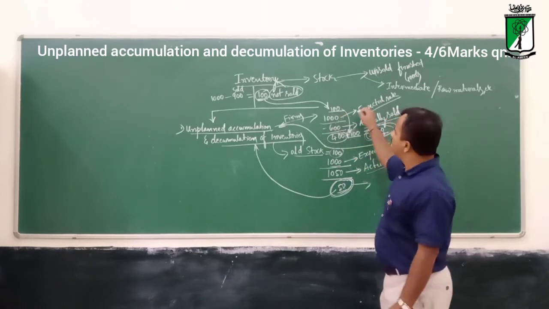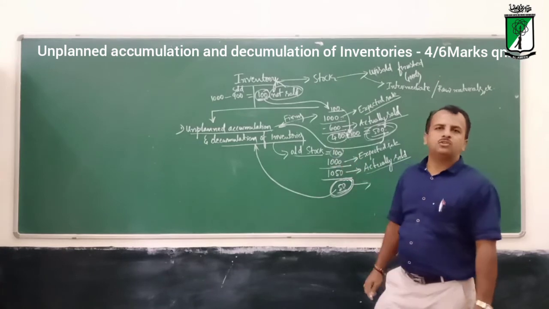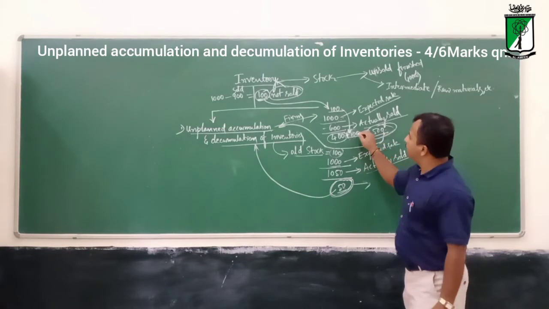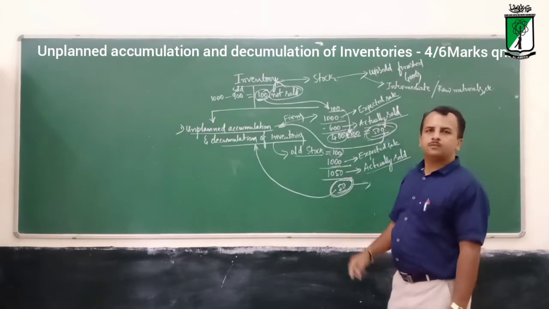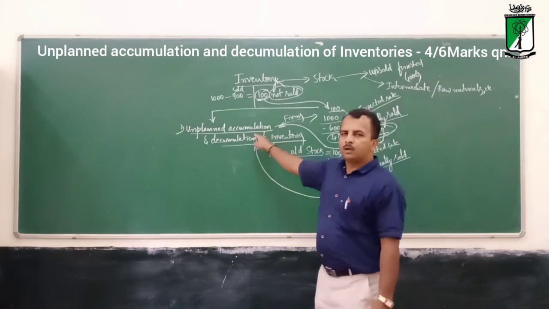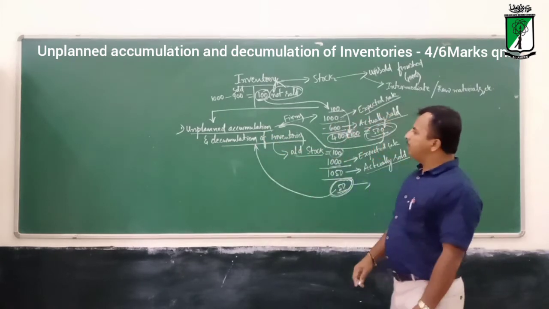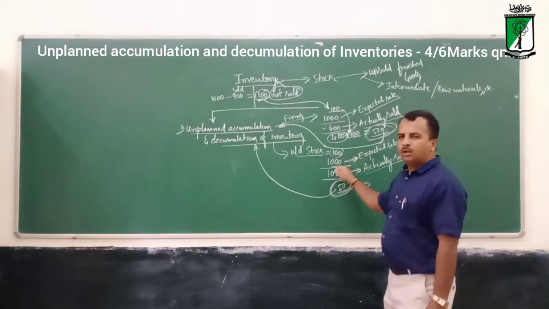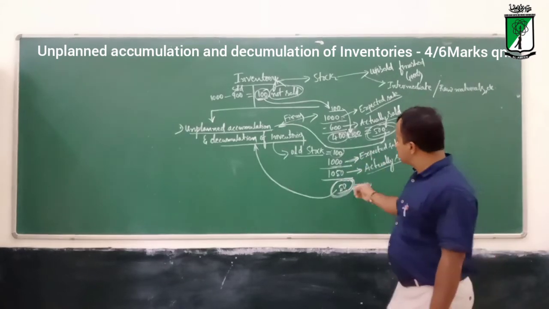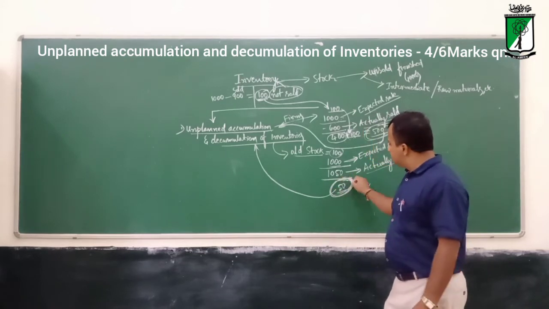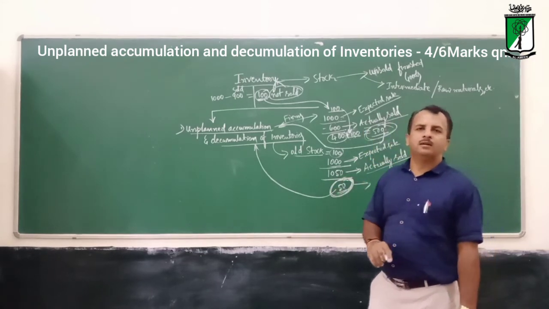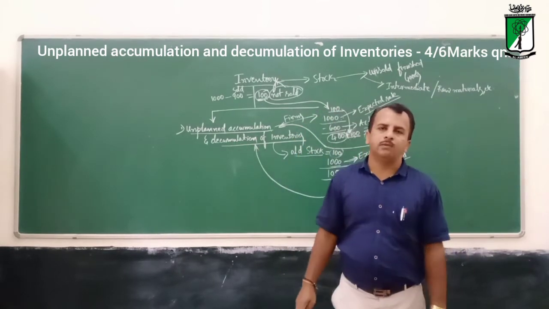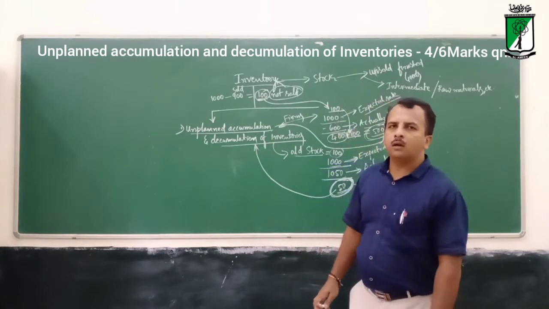Expected was 1000, but unfortunately the actual sales are less. So due to that, the inventories increased from 100 to 500, 400 added. This is unplanned accumulation. Whereas in unplanned decumulation, they expected less, but actually more happened. So this has resulted in a decrease in the inventories. Hope all of you are clear about this.